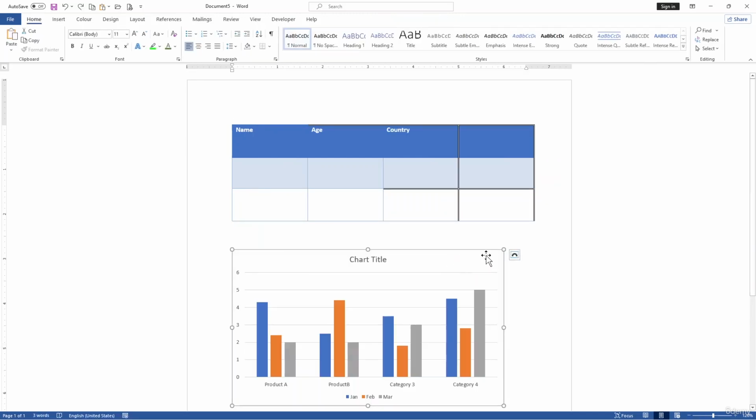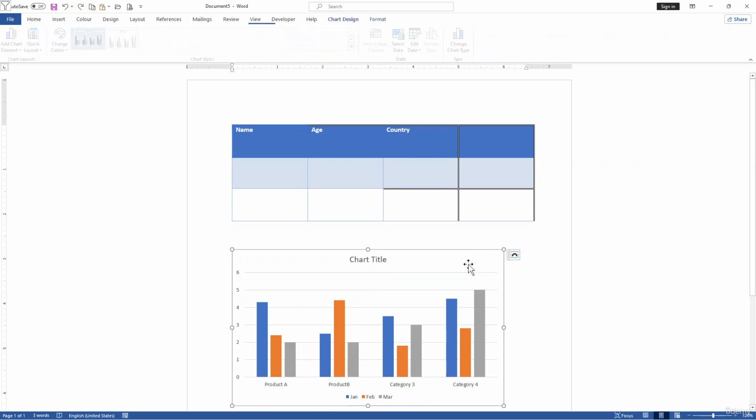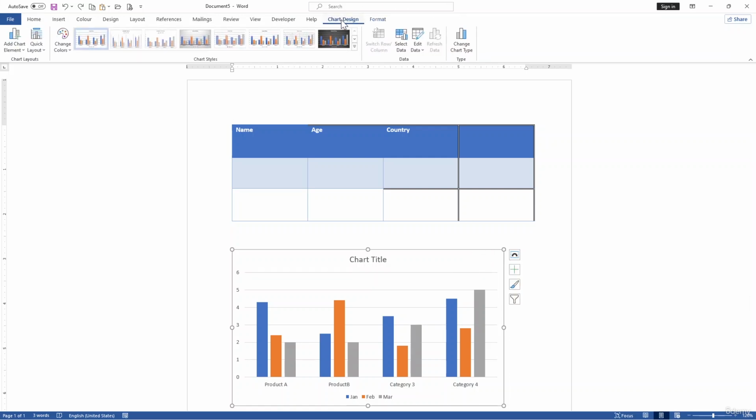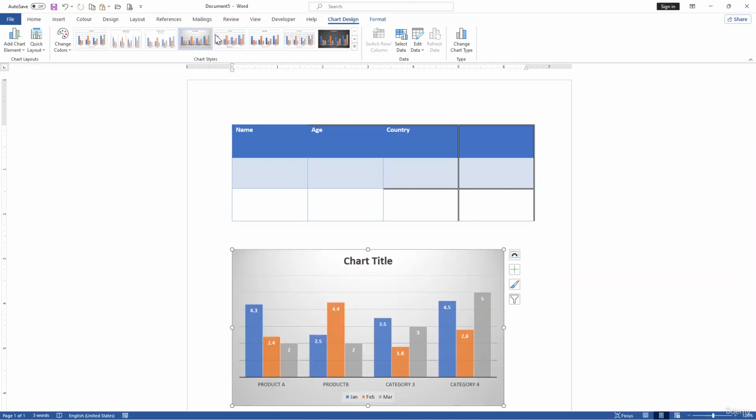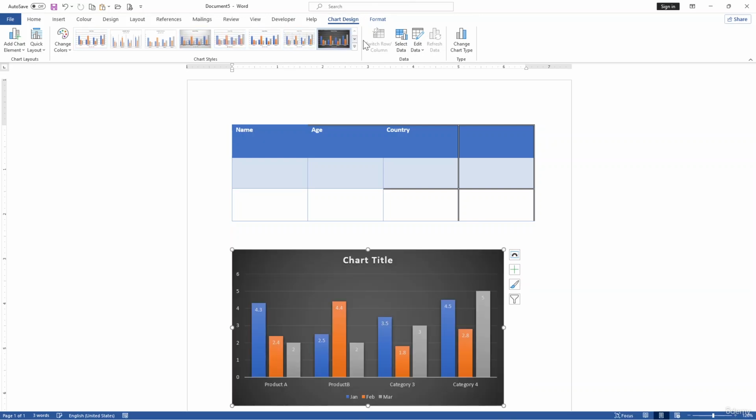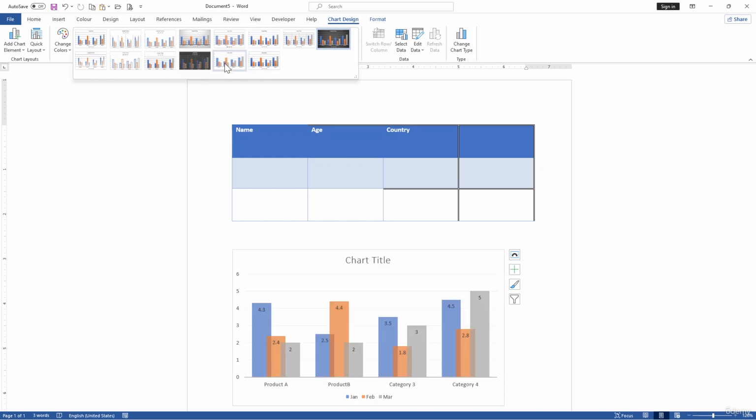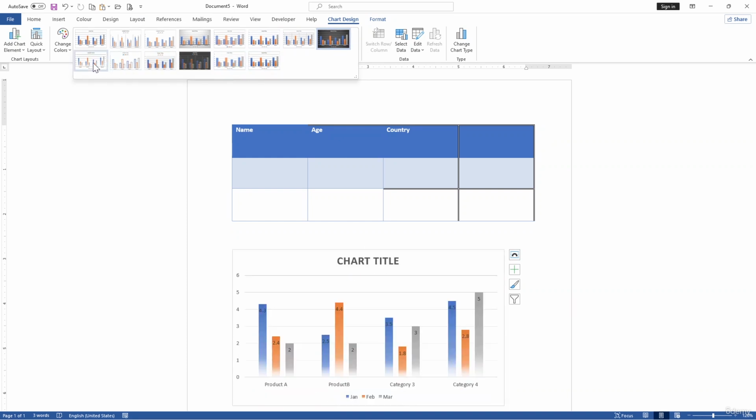If you want to customize charts, click on the chart and use Chart Design, and from there you can change the chart styles over here, or whichever you prefer. Like if I want the simple one, like this one.